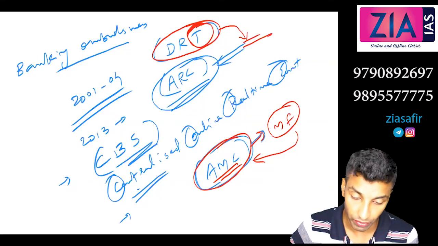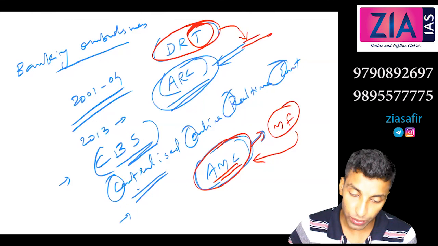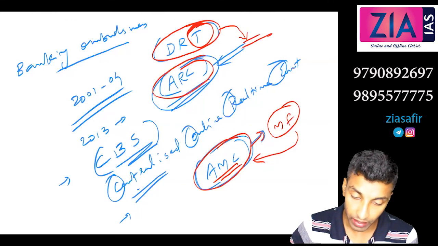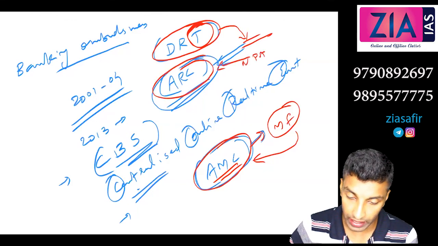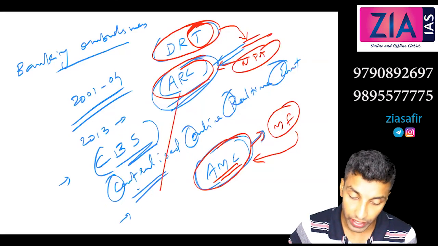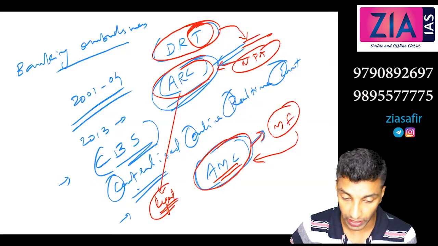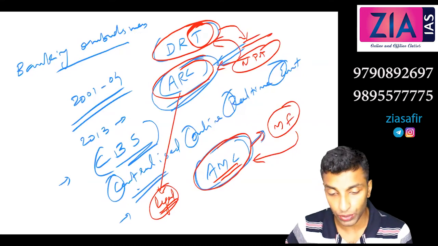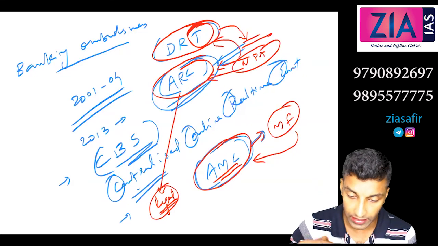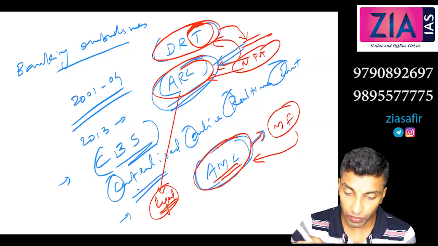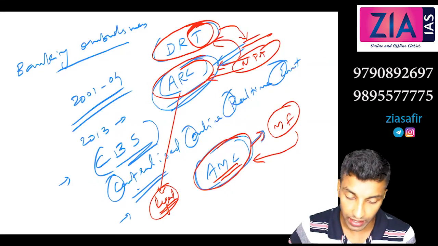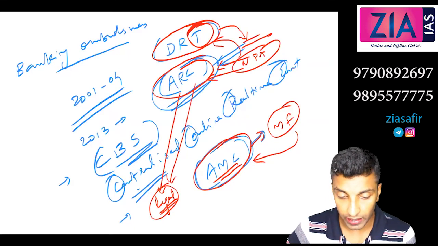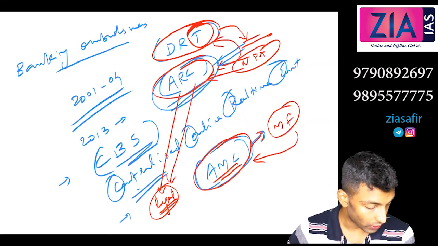So instead, what banks can do is sell the NPA to ARC. Now ARC will recover it from the loanee, and ARC can only recover through legal means. You cannot send goons to get this money. Otherwise the bank has to be behind this if it is directly DRT. So instead the bank can sell this to ARC at a discounted price. Some discount will be there, and this ARC can recover it from the other party through legal channels.